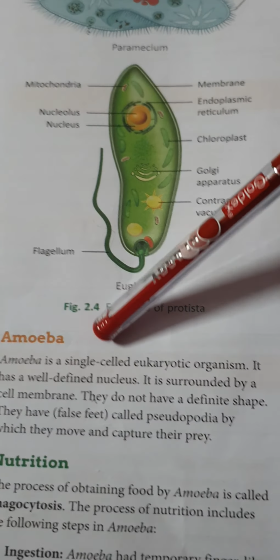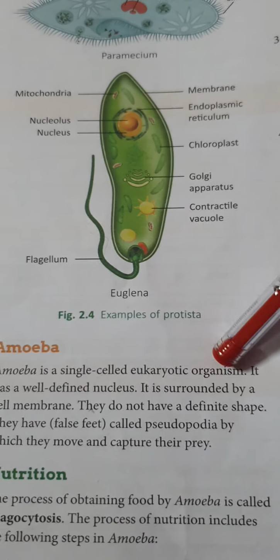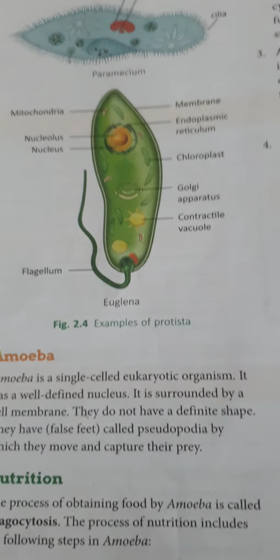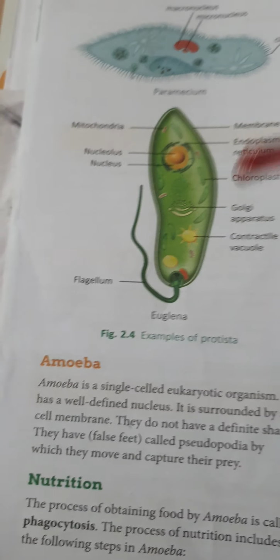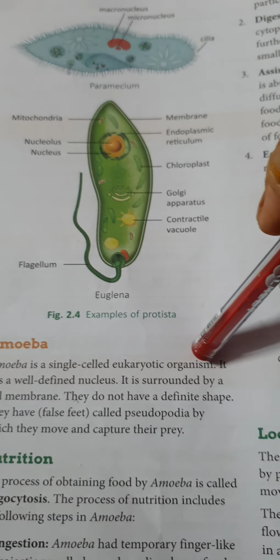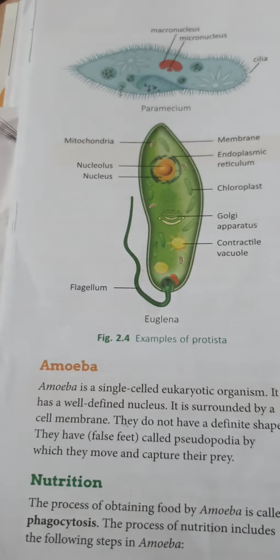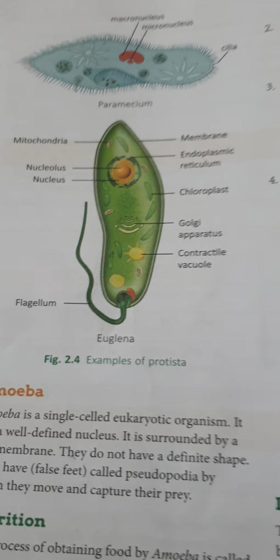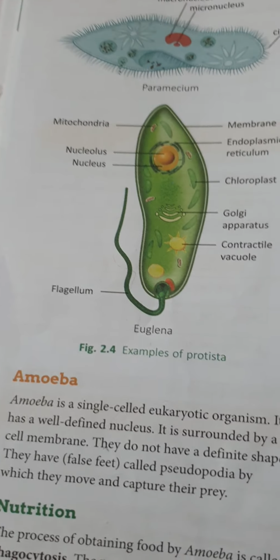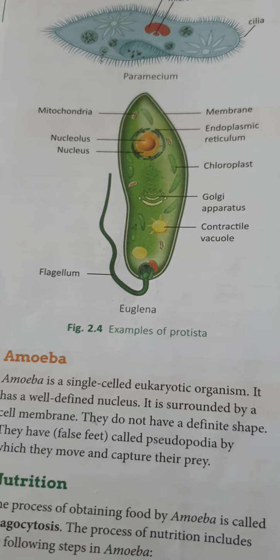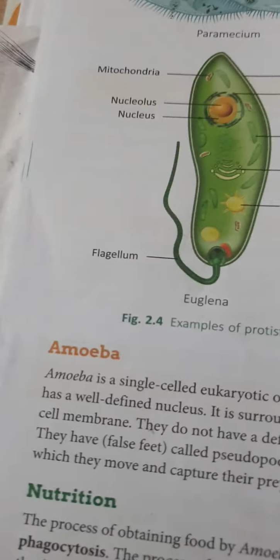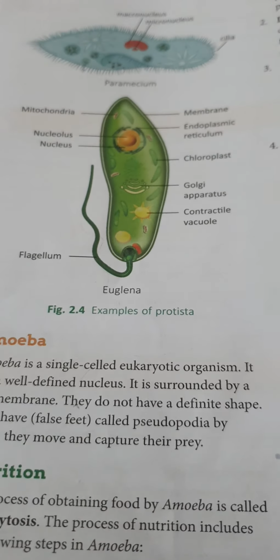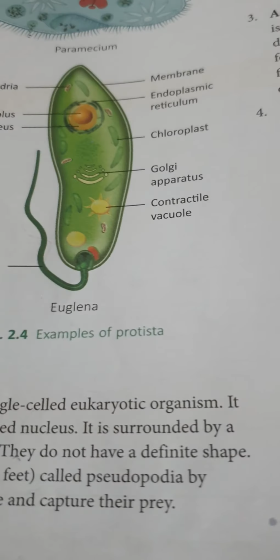Amoeba is a single-celled eukaryotic organism which has a well-defined nucleus. It is surrounded by a cell membrane, and they do not have a definite shape. They have false feet called pseudopodia. With the help of these, they can move and capture their prey.